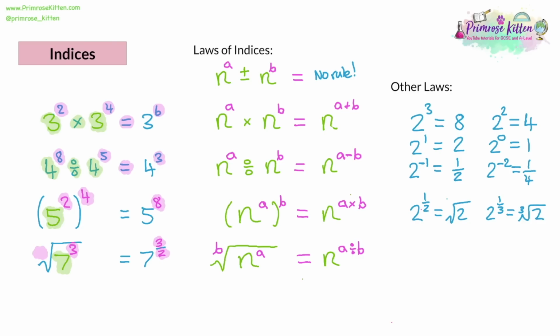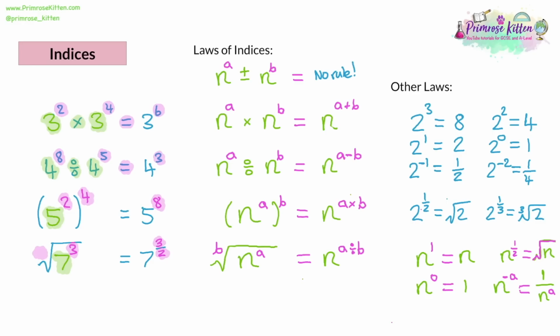Now, one other thing I want to do is generalize the other laws column. So the key thing to take away from that is if you have n to the power of 1, then that's going to give you an answer of the number itself. If you have n to the power of 0, then that's going to give you an answer of 1. If you have n to the power of a half, then that's going to be the square root of n. And if you have n to a negative power, so let's say negative a for this, then that's going to give you as your answer 1 over n to the a.